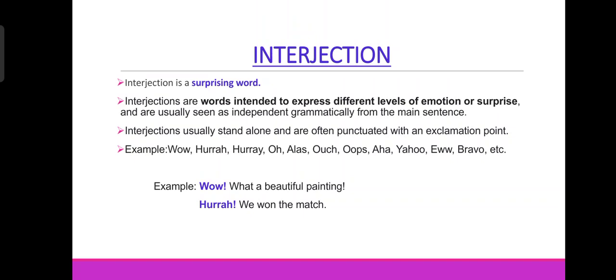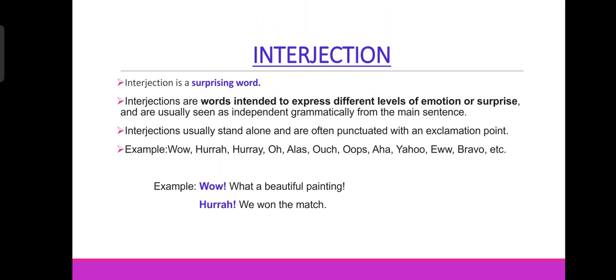For example, wow, what a beautiful painting. So the main sentence is what a beautiful painting. But to express our feelings, our emotion at that point, we used wow in happiness. Okay, wow can be used in happiness. Hurrah, we won the match. This is again to express the sense of victory, the emotion while getting any victory. Hurrah. Okay, again alas, oh.